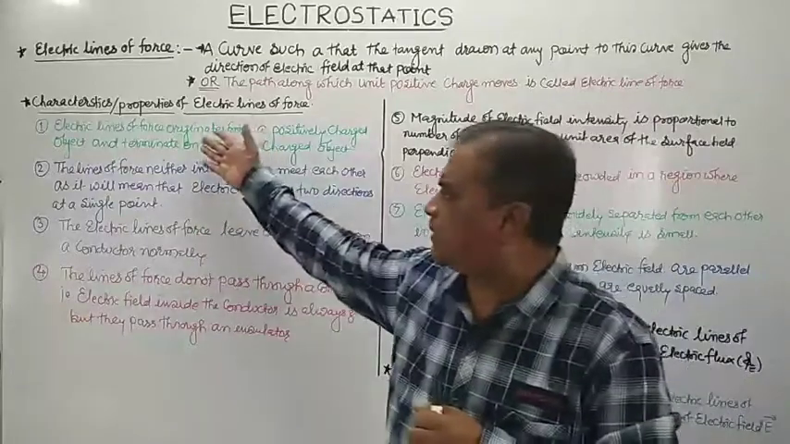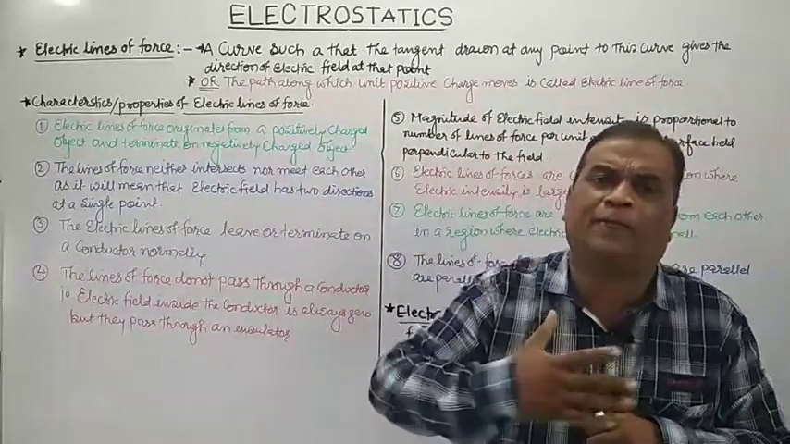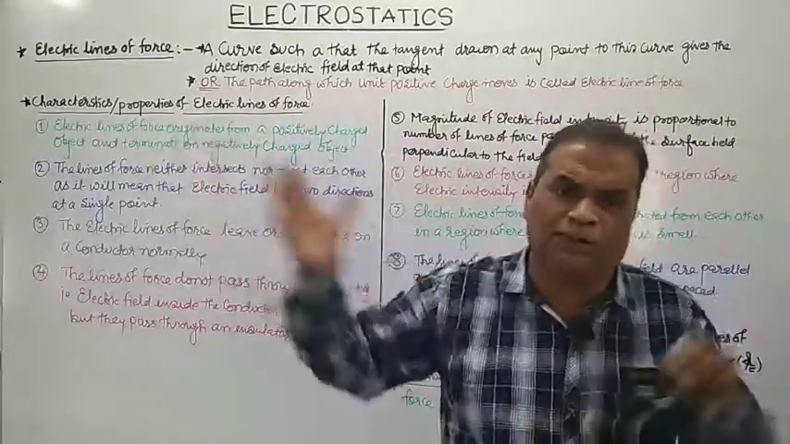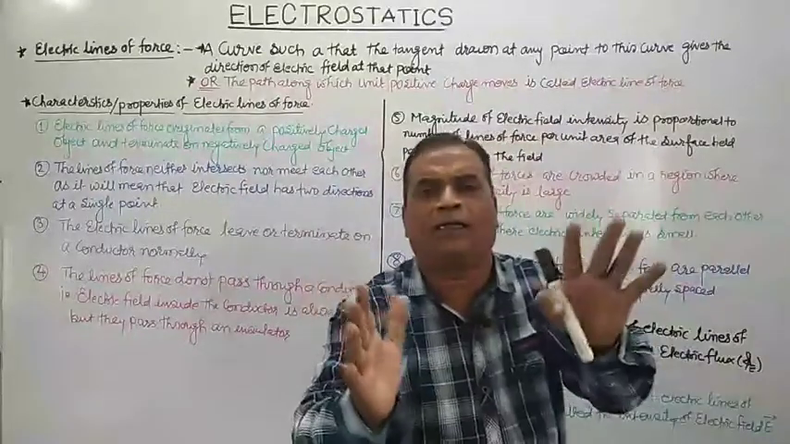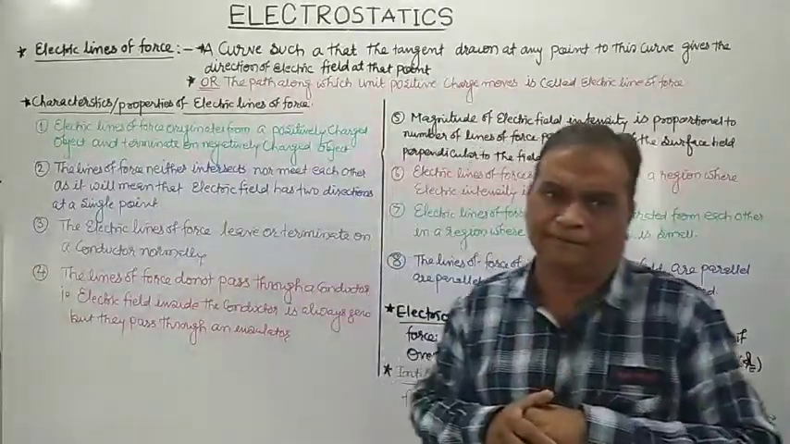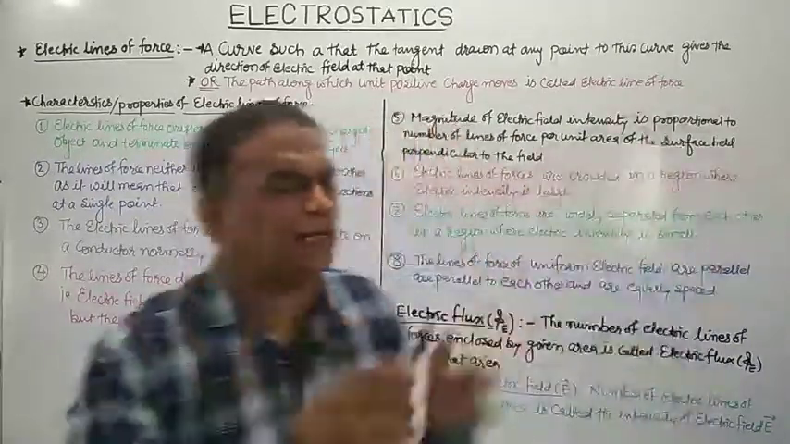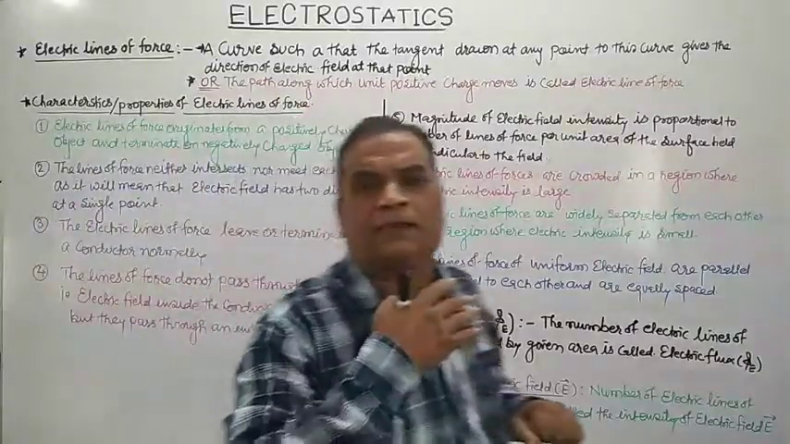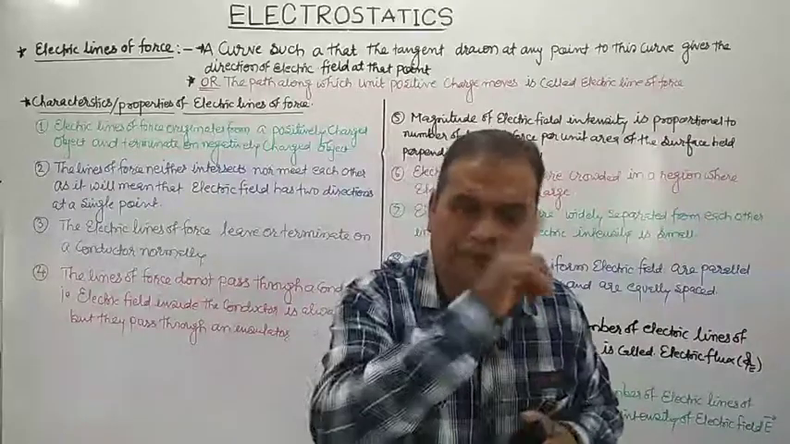The very first and important property is that the electric line of force always originates from a positively charged object and it will terminate, means come to an end, on a negatively charged object. Electric lines of force always originate from positively charged objects and terminate on negatively charged objects. This is the first characteristic.